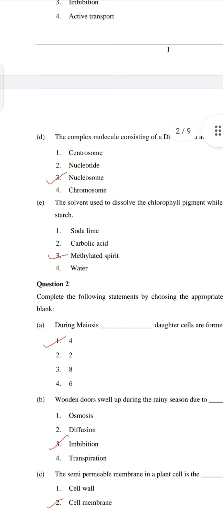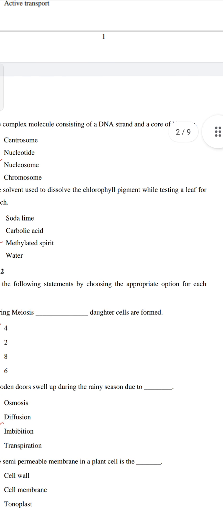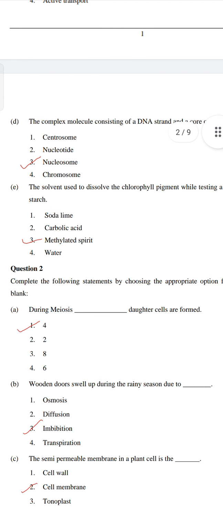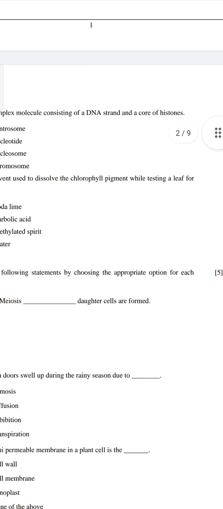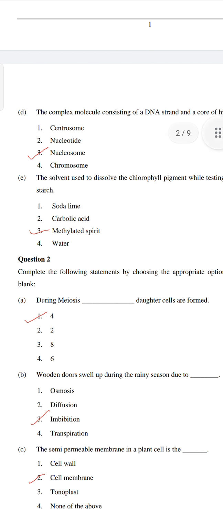Now question number 2, we have to fill in the blanks with the correct option. Complete the following statements by choosing the appropriate option for each blank. A, during meiosis 4 daughter cells are formed. During meiosis 4 daughter cells are formed because in meiosis the chromosome number is halved, so it will form 4. In mitosis, 2 are formed.